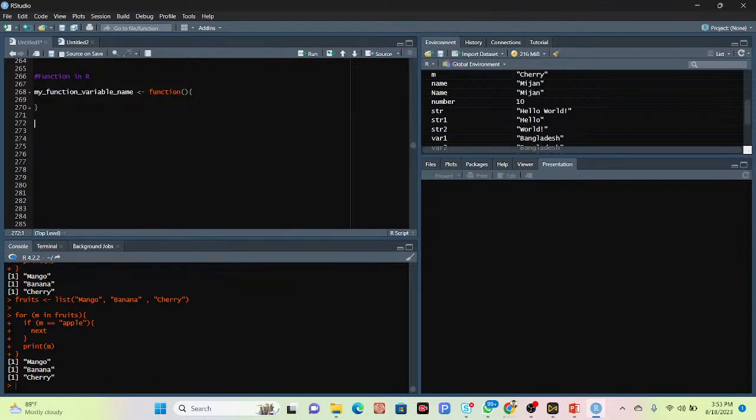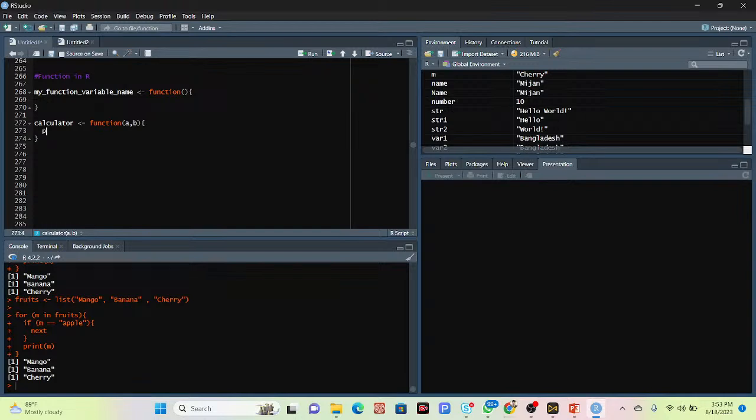So now I want to calculate with any two numbers. What can I do? Suppose I take a variable calculator. In this calculator I make a function. So put here the function keyword and the element names, suppose a and b, and put a curly bracket.